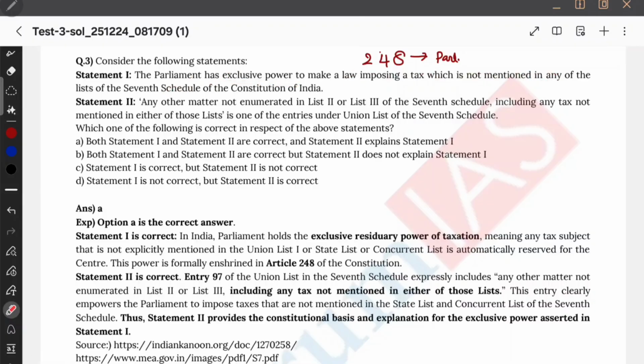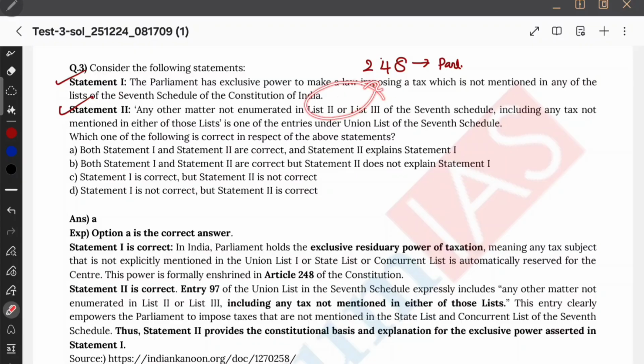Parliament has the exclusive power to make a law imposing a tax which is not mentioned in any of the lists in the 7th Schedule. The second statement says that any other matters not enumerated in List 2 and List 3 of the 7th Schedule, including any tax not mentioned in either list, is one of the entries under the Union List. This is what we have studied. Since anything not in List 2 and List 3 goes into the Union List, that provides the basis for Parliament to have exclusive power for imposing tax. So it is kind of explaining the first statement.